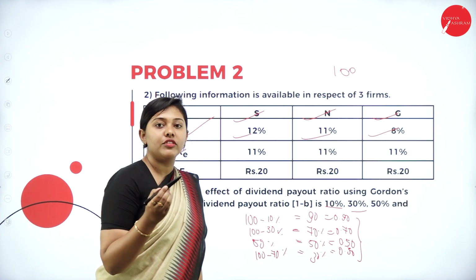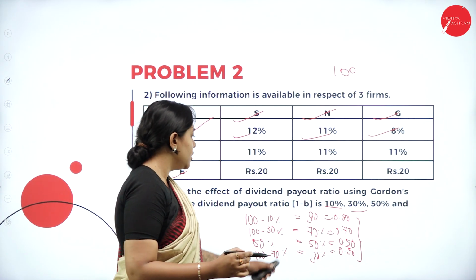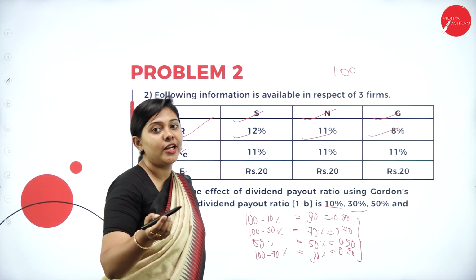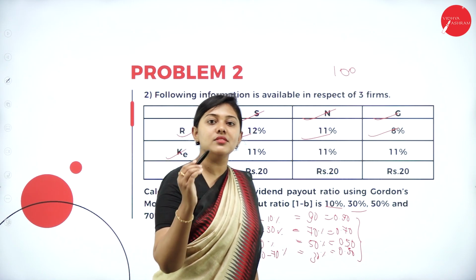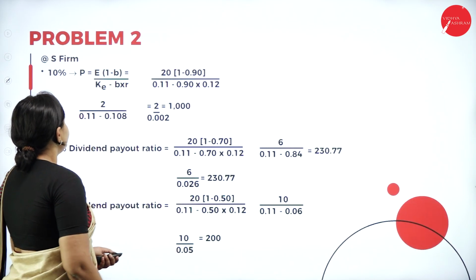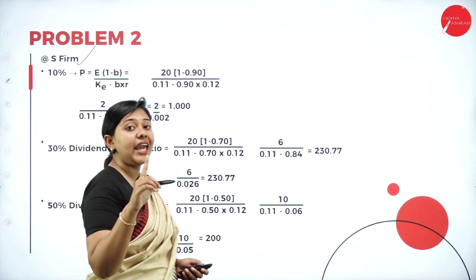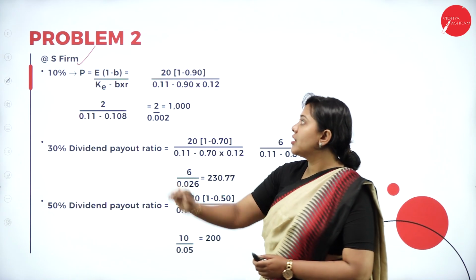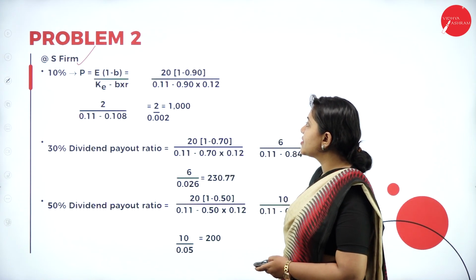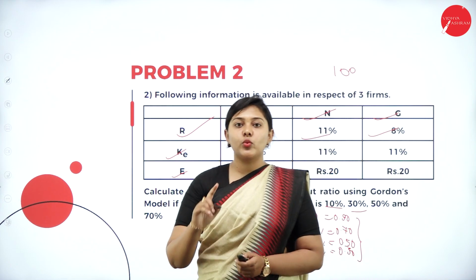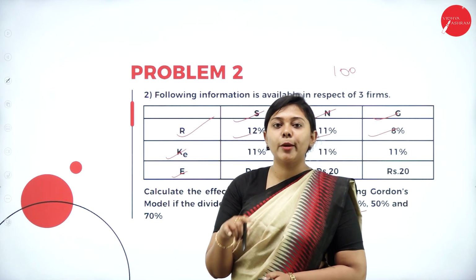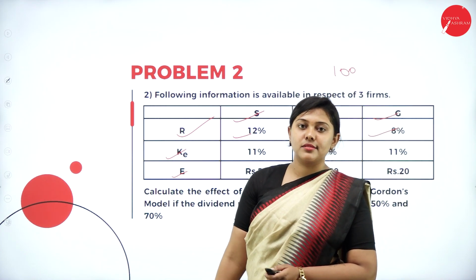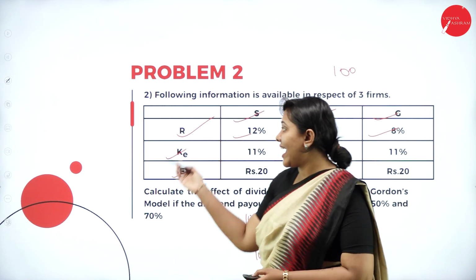So when the rate of return is 12%, and the dividend payout ratio is 10%, 30%, 50% and 70%, what is the market price? We need to calculate using Gordon's model. Moving forward, S firm, we are taking case 1, S firm. So when the return is how many percent? When the return is 12%. First case we are taking when the return is 12%, dividend payout ratio is 10%, 30%, 50% and 70%.